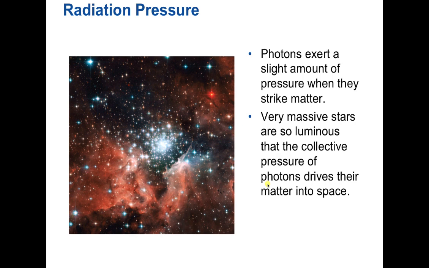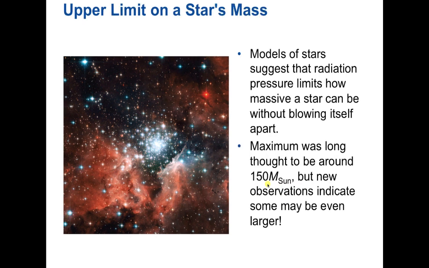Eventually, this radiation pressure can actually push material outward, away from this object. And so if we look at models of stars, it shows that this radiation pressure can actually limit how big a star can be. Because the bigger the star is, the brighter it is, the greater the radiation pressure it has, and the bigger that pressure is to push material away from it rather than allow material to accumulate.